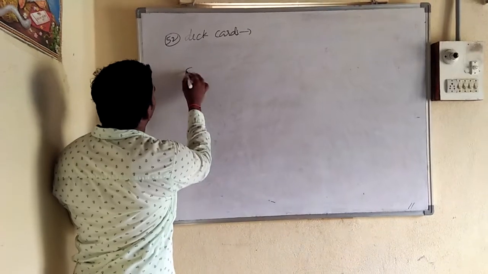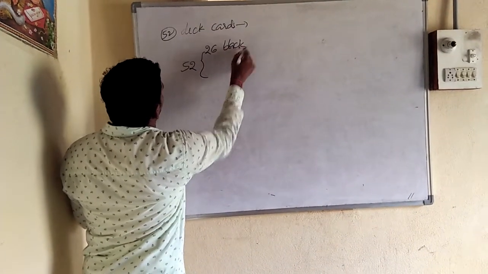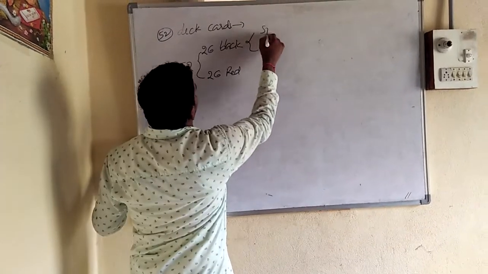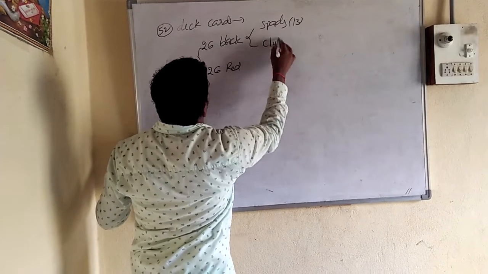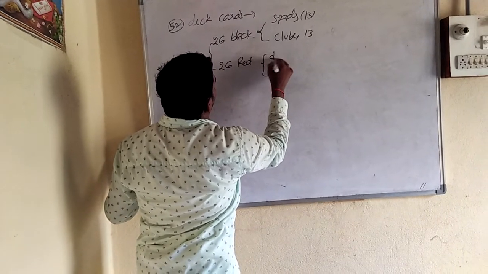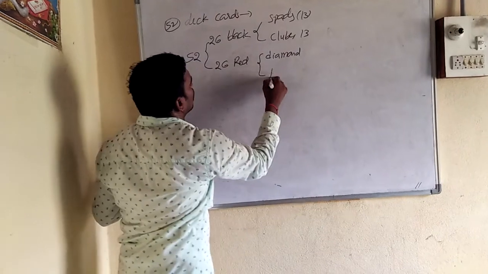In this 52, 26 are black and 26 are red. In black, 13 spades and 13 clubs are there. In red, 13 diamonds and 13 hearts.